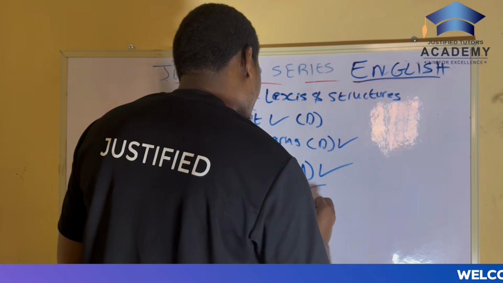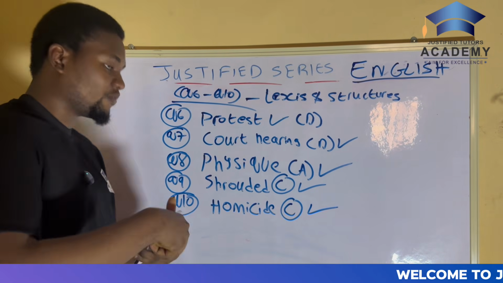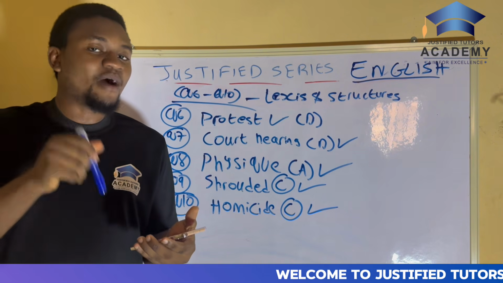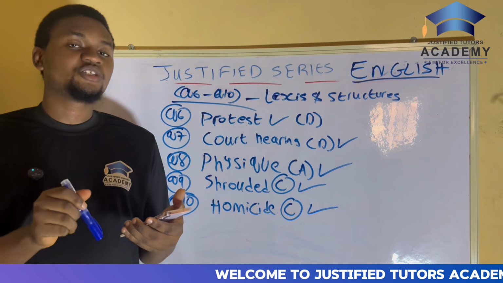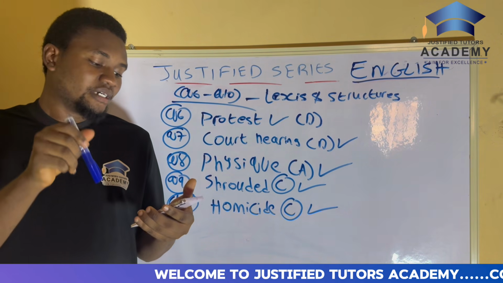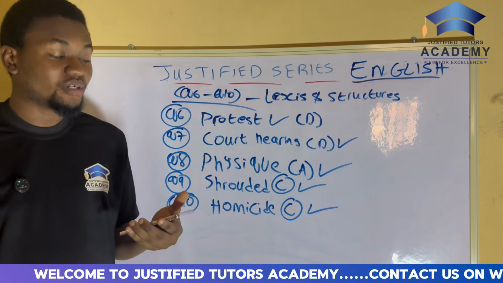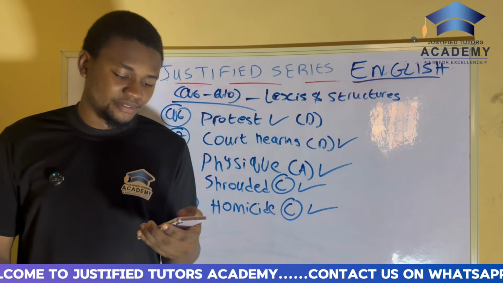So that's the answer. Again, why is it homicide? Because they said here that the man was charged because he caused his neighbor's death. So that means he was the reason why his neighbor died.